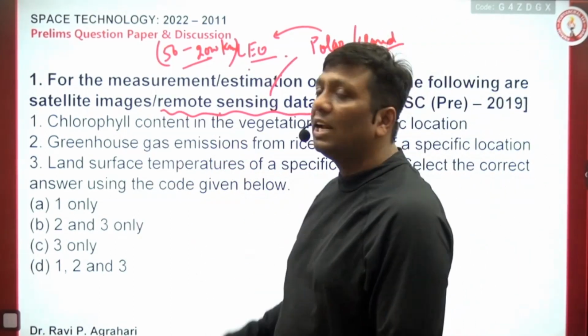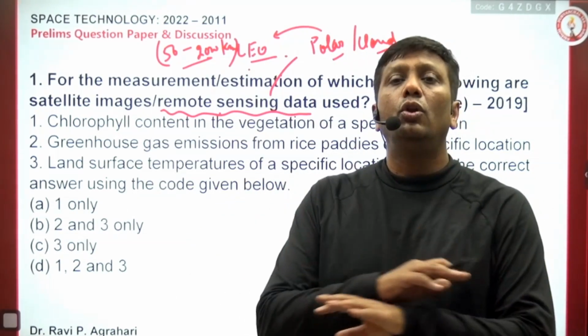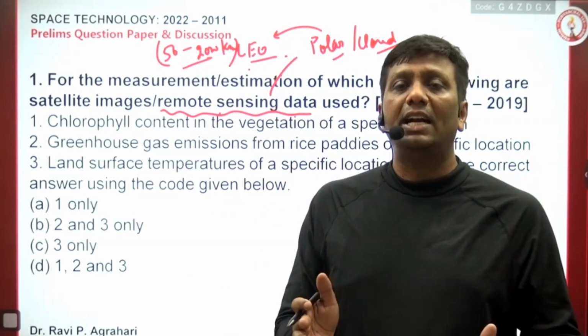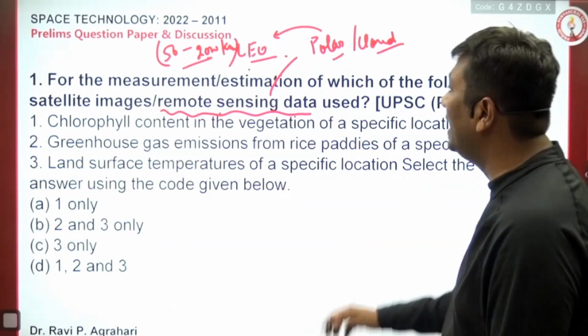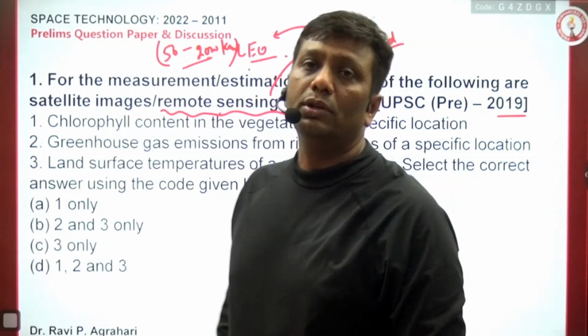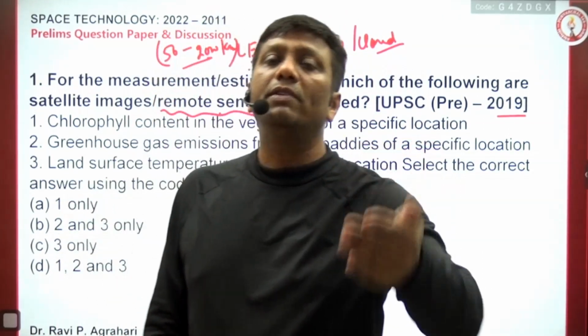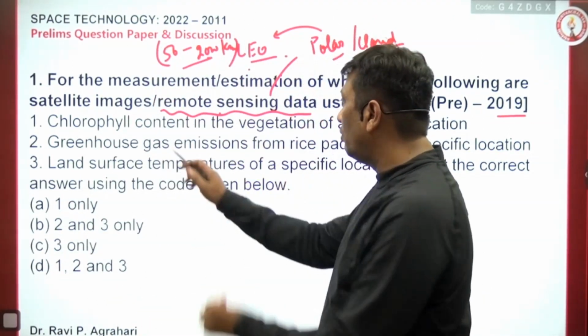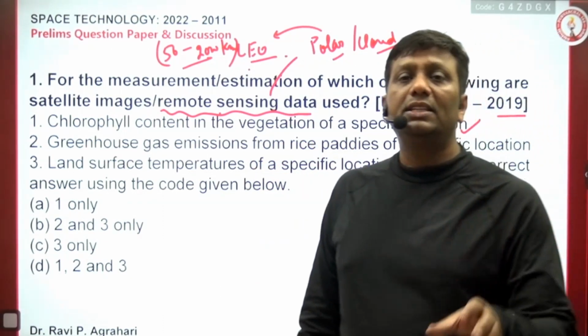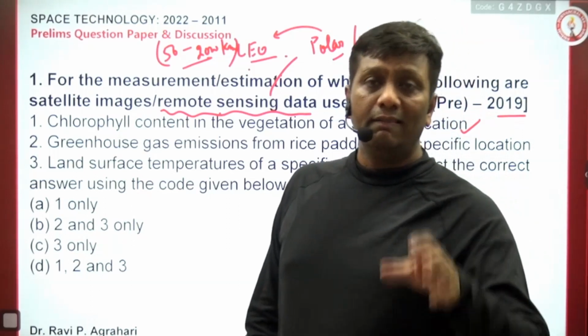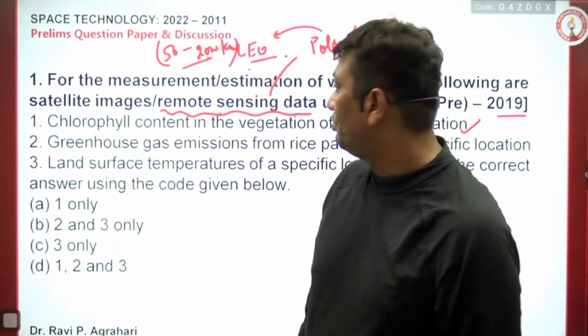A remote sensing satellite question as a general question, with no current updates, a general static question. It was also repeated the next year. You just see, it's 2019, and again you will get the same question in 2015-16, but the options UPSC made were different. So chlorophyll content in the vegetation of a specific location is possible, yes, and this is the reason, guys, not only chlorophyll content, we can check the productivity of the crop also.